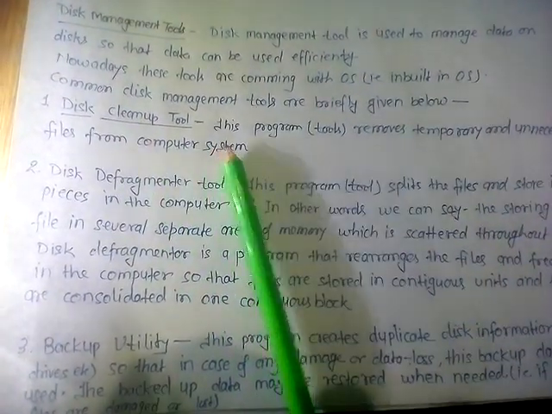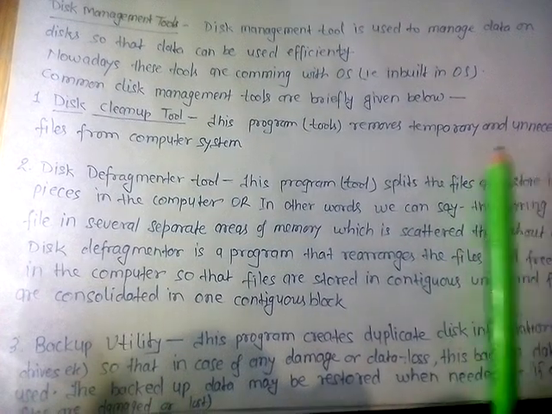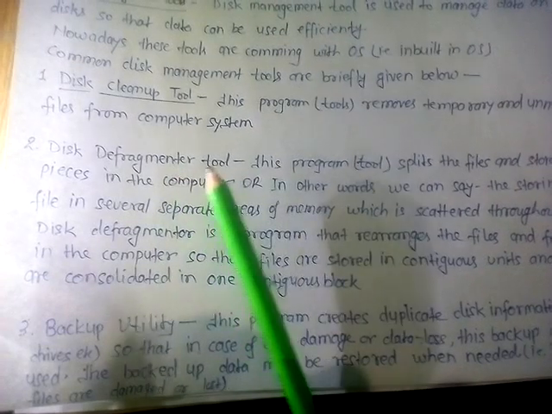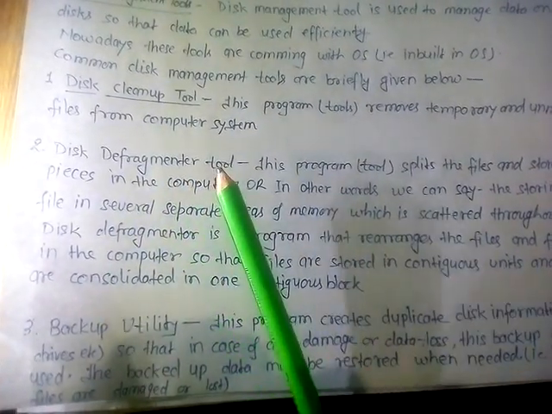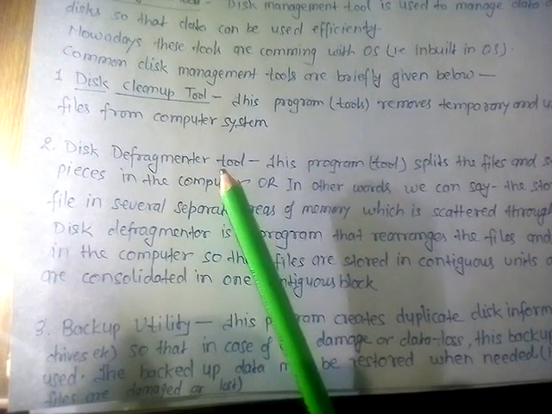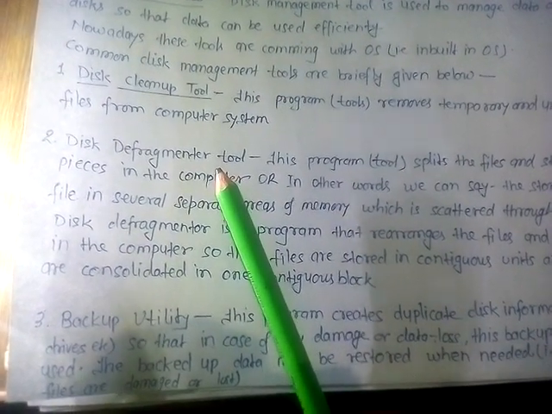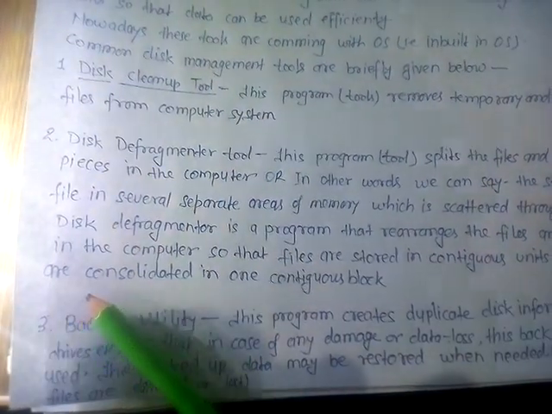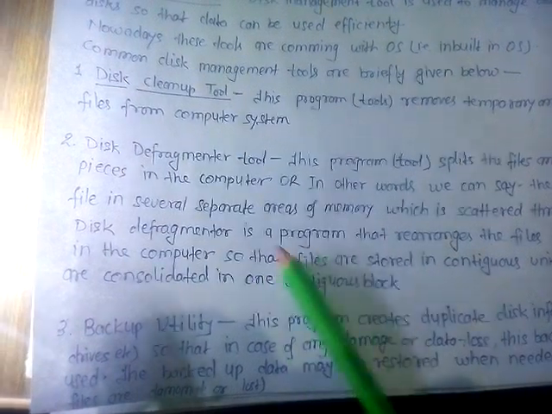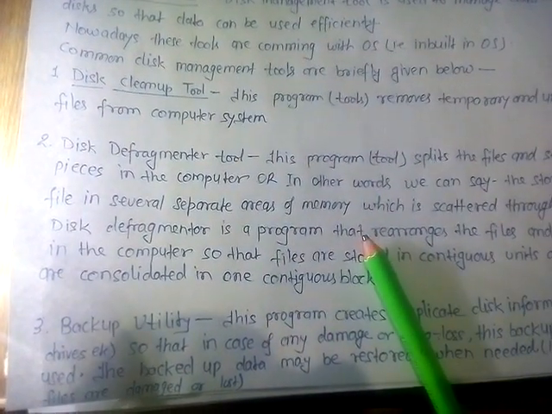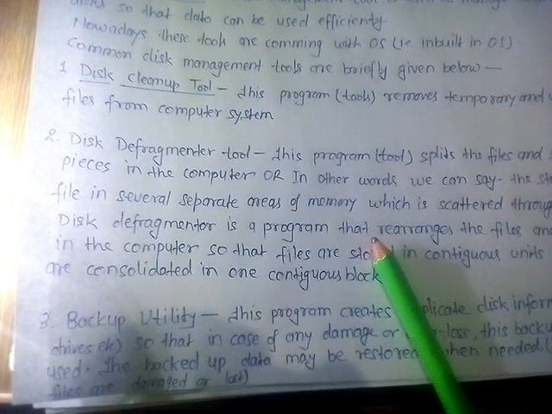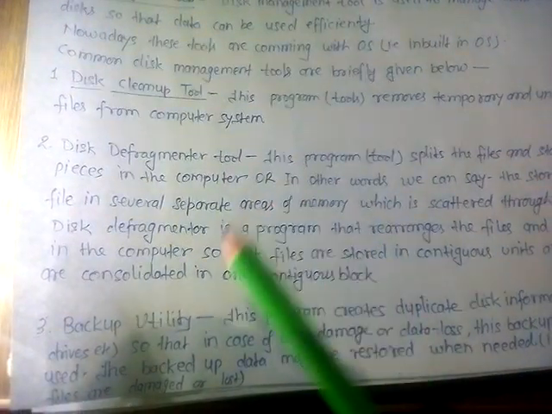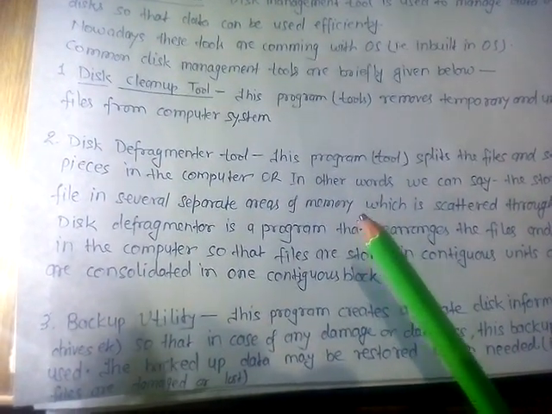Disk cleanup tools: this program removes temporary and unnecessary files from our computer system. And the disk fragmentation tool: the disk fragmenter program splits program files into smaller pieces so that they can be stored in less area. Another process is known as disk defragmenter, and this program rearranges the files and the free spaces of the disk into separate sides so that contiguous blocks can be used efficiently.